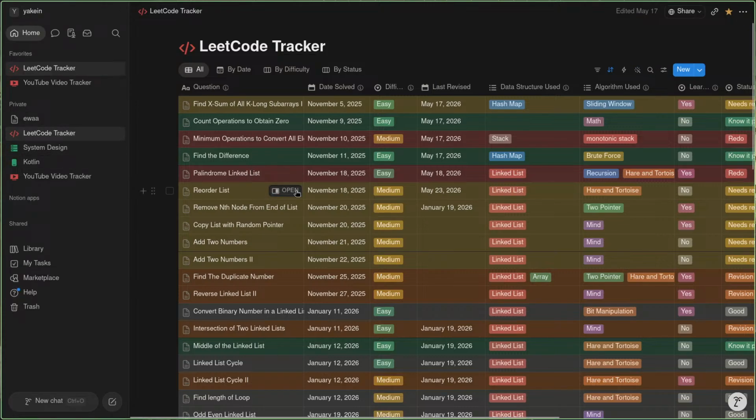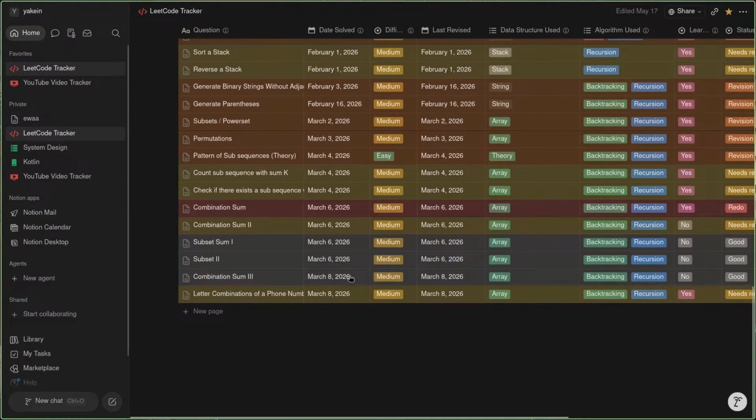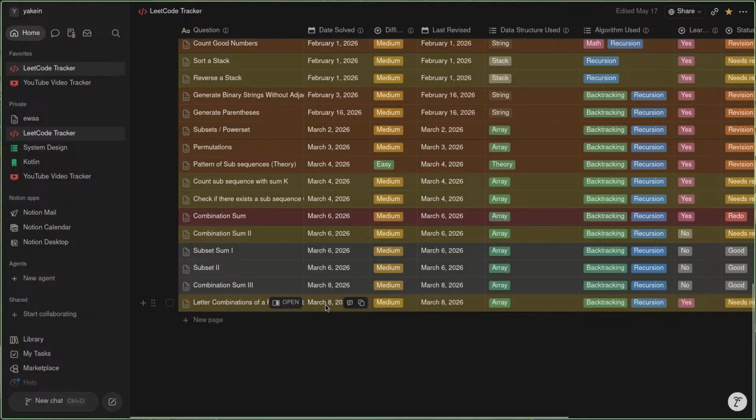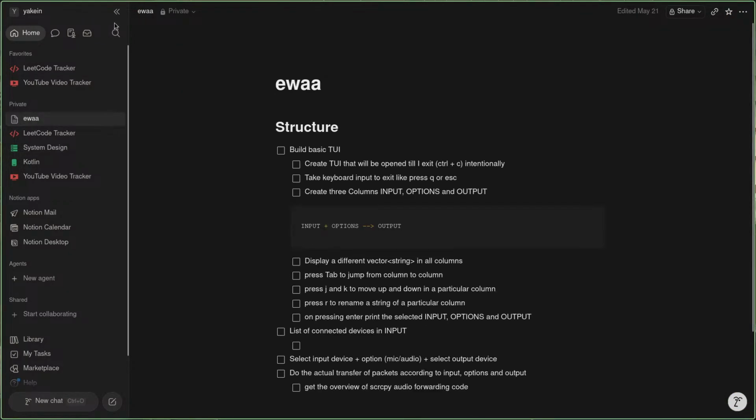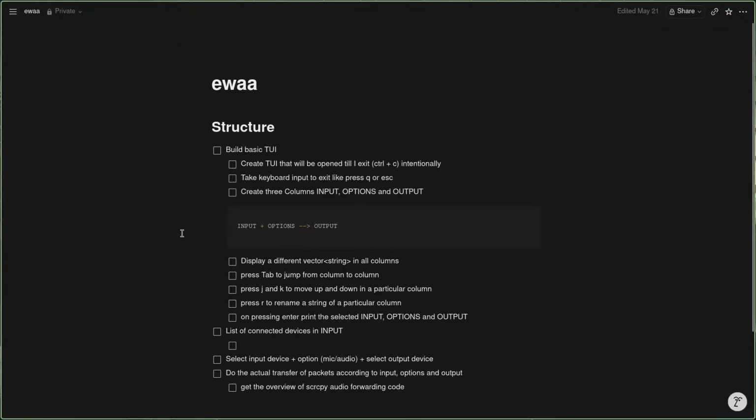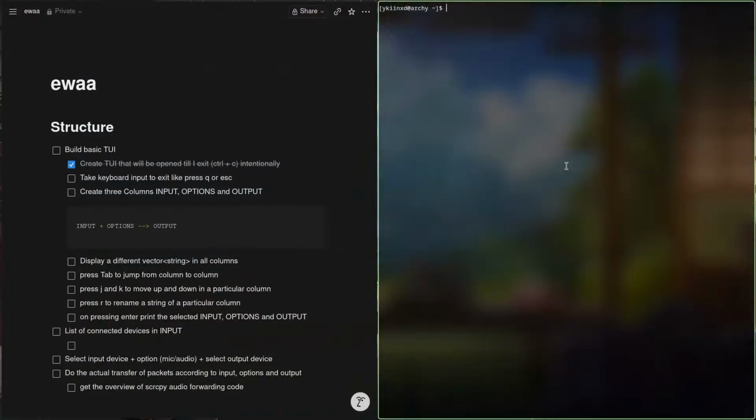This is my Leetcode tracker that I sometimes do, but the last question I solved was on 8 March. Okay, so this is the structure that I'm thinking. Currently, for the first week, my target is to build a basic TUI. And for this, I already did this thing, because if you see,